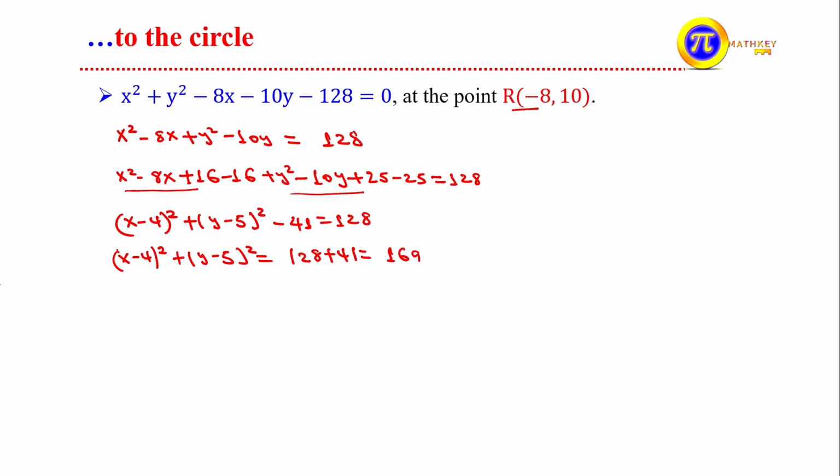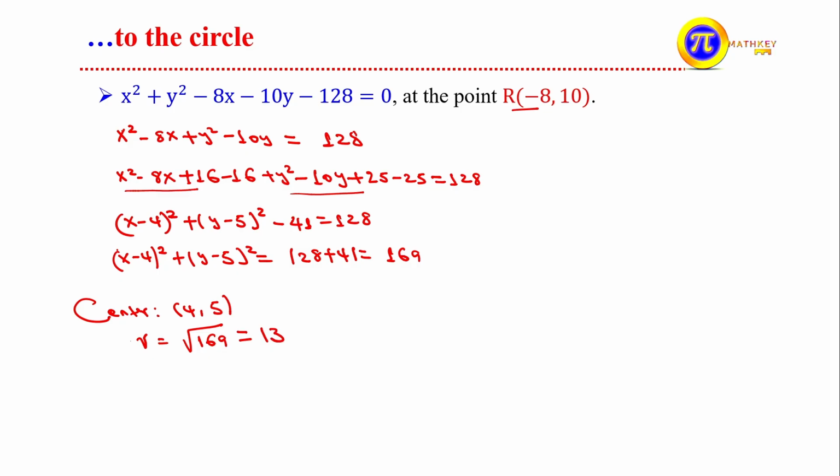From this, the center of the circle is (4, 5), because here is 4, here is 5. What about the radius r? r means the square root of 169. The square root of 169 is 13.